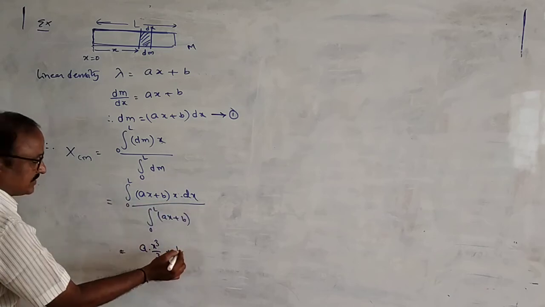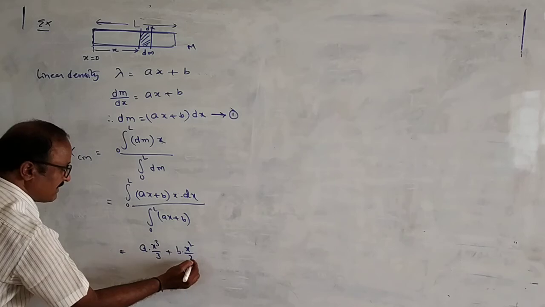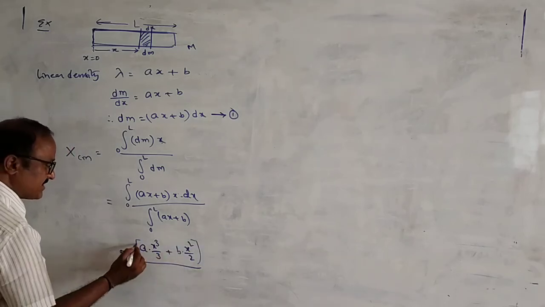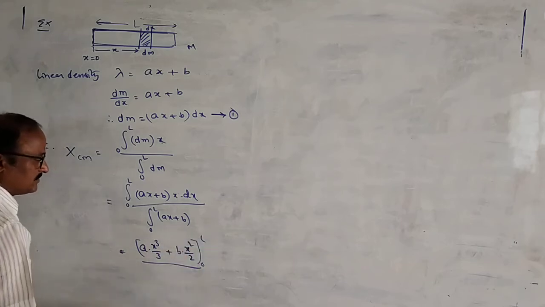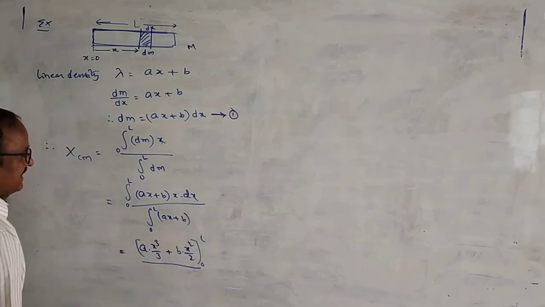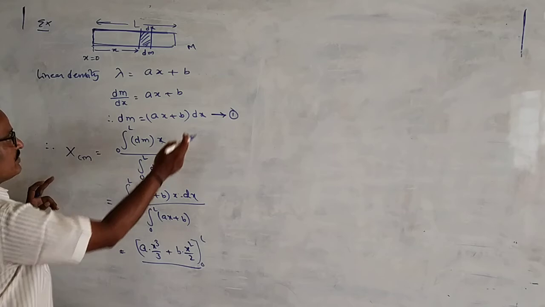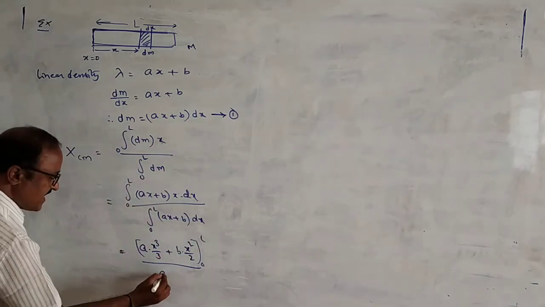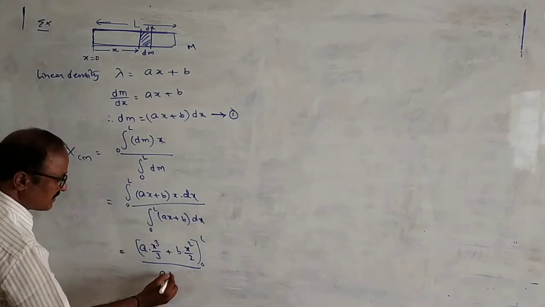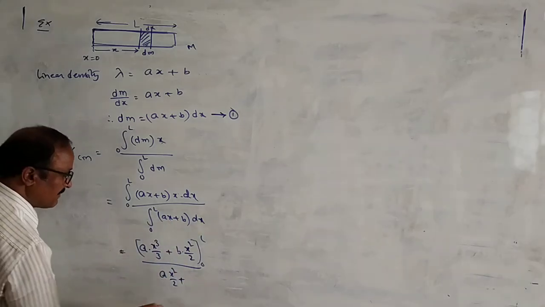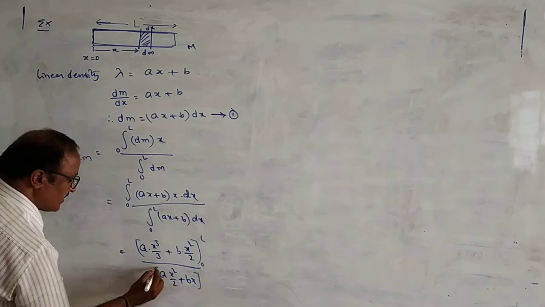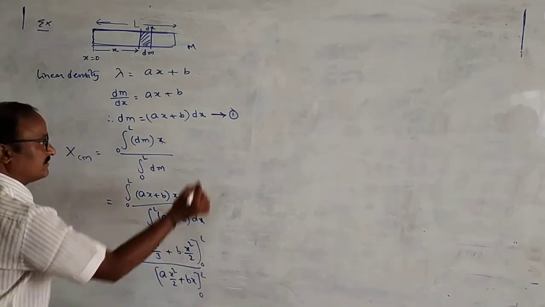Integral x dx వస్తుంది. Integral x dx is equal to x square by 2. Here the integration limits are taken from 0 to L. In the denominator, integral ax plus b into dx, that is a into integral x dx is equal to formula x square by 2, plus integral b dx is equal to b into x, here also limits from 0 to L.